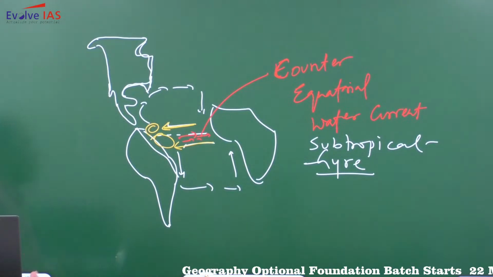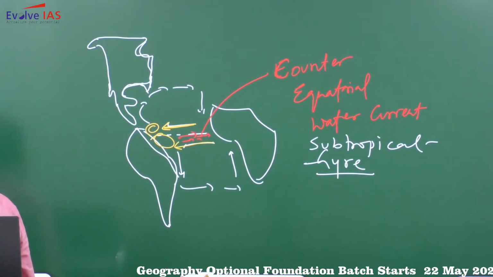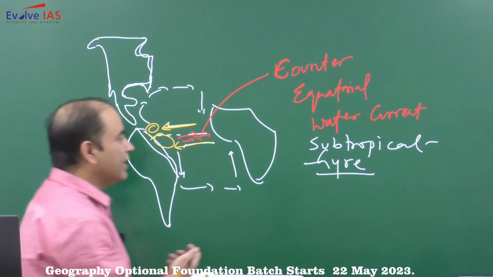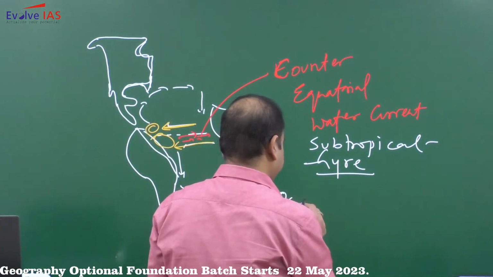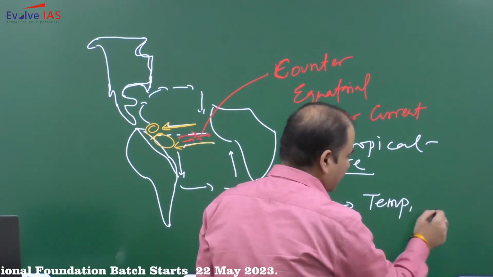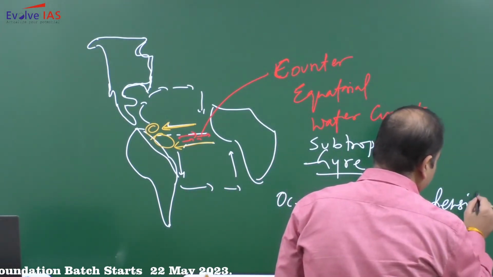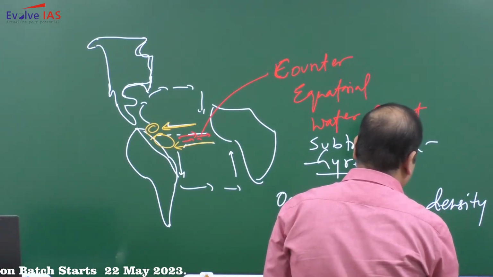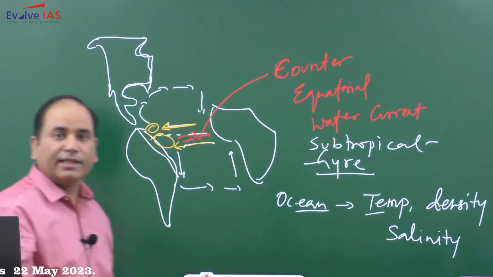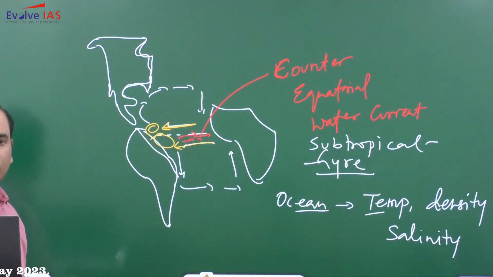Now in this subtropical gyre, there has been a different roles. So there will be a effect of ocean. So we have role of temperature, we have role of density, we have role of salinity. So temperature, salinity, density plays role. Even the oceanic water melting.